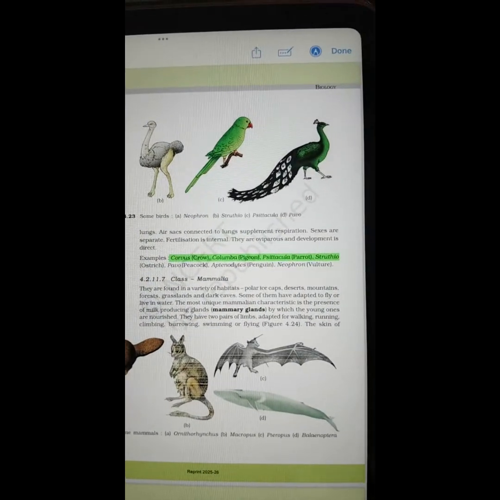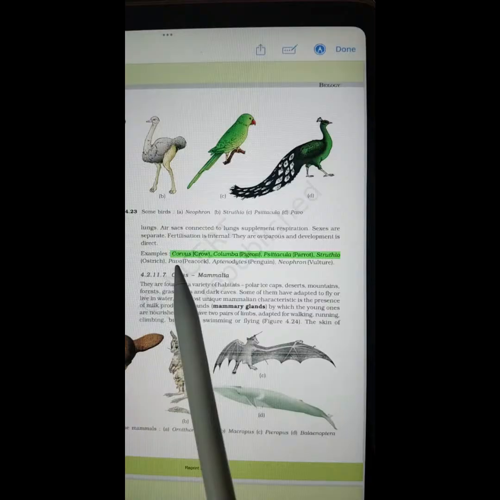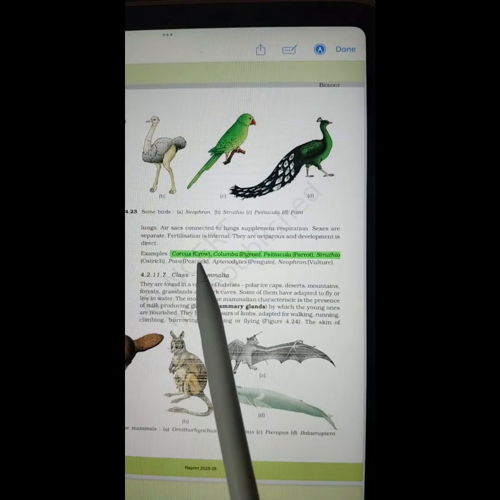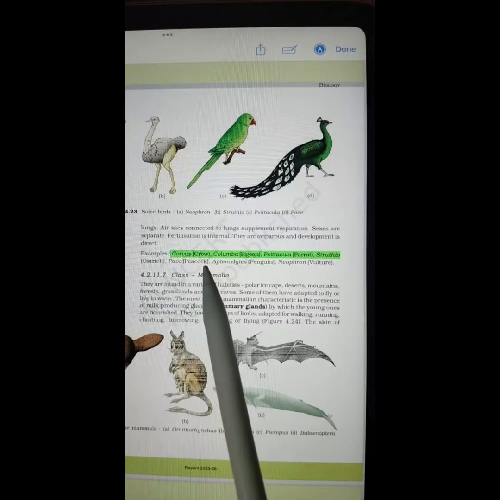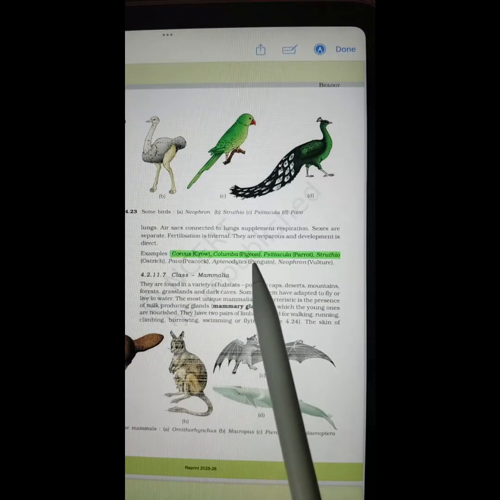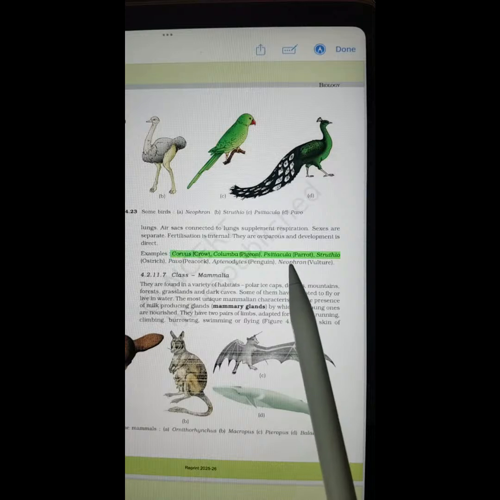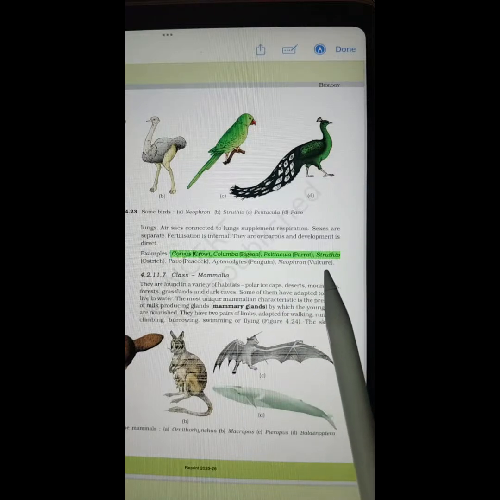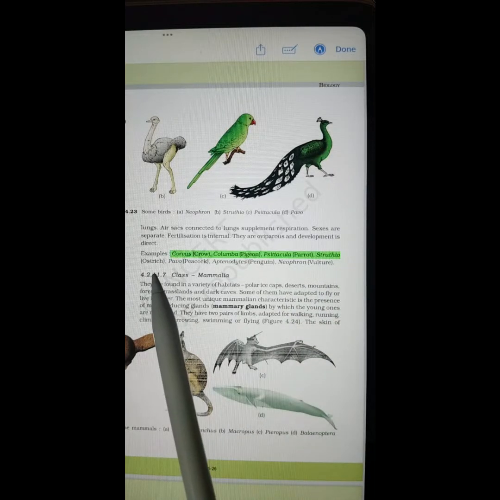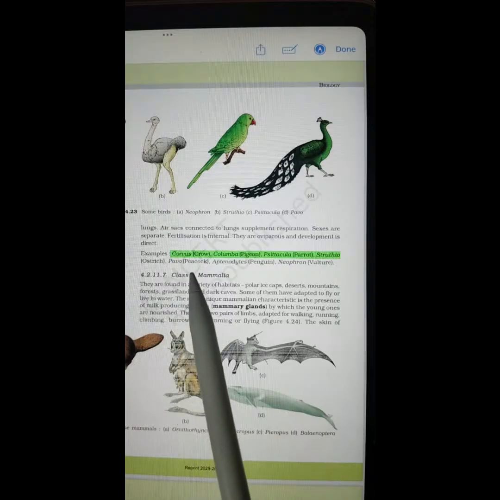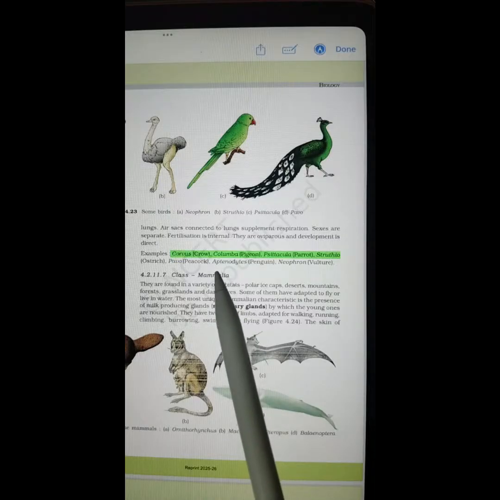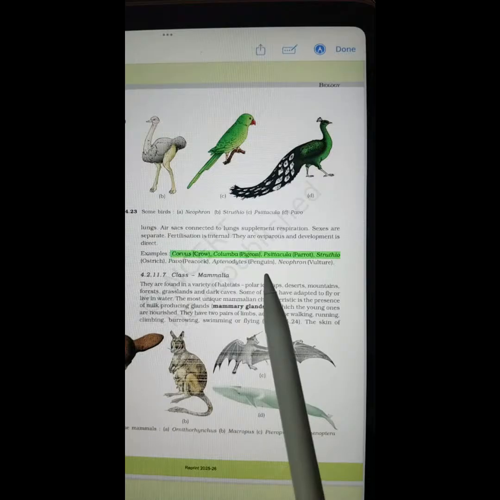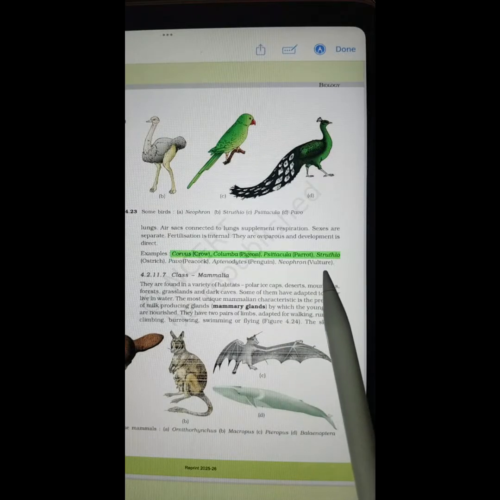The common examples of Aves are Corvus. This is the scientific name, this is the common name. So Corvus, common name is crow; Columba, pigeon; Psittacula, parrot; Struthio, ostrich; Pavo, peacock; Aptenodytes, the scientific name for the penguin; Neophron, vulture.